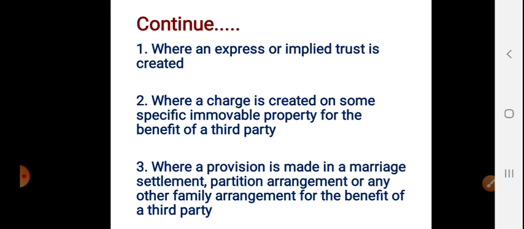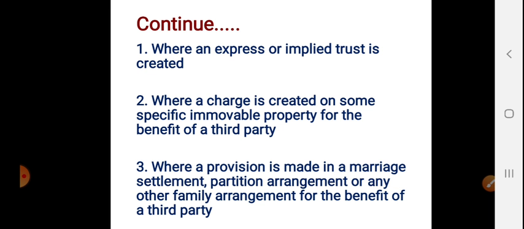Here Z is not a party to the contract. The parties are X and Y, but Z can also sue on the contract and enforce the agreement between X and Y on the basis of the trust. This is where an express or implied trust is created. If an express or implied contract is created on the basis of trust, in that case also the third party can sue on the contract.